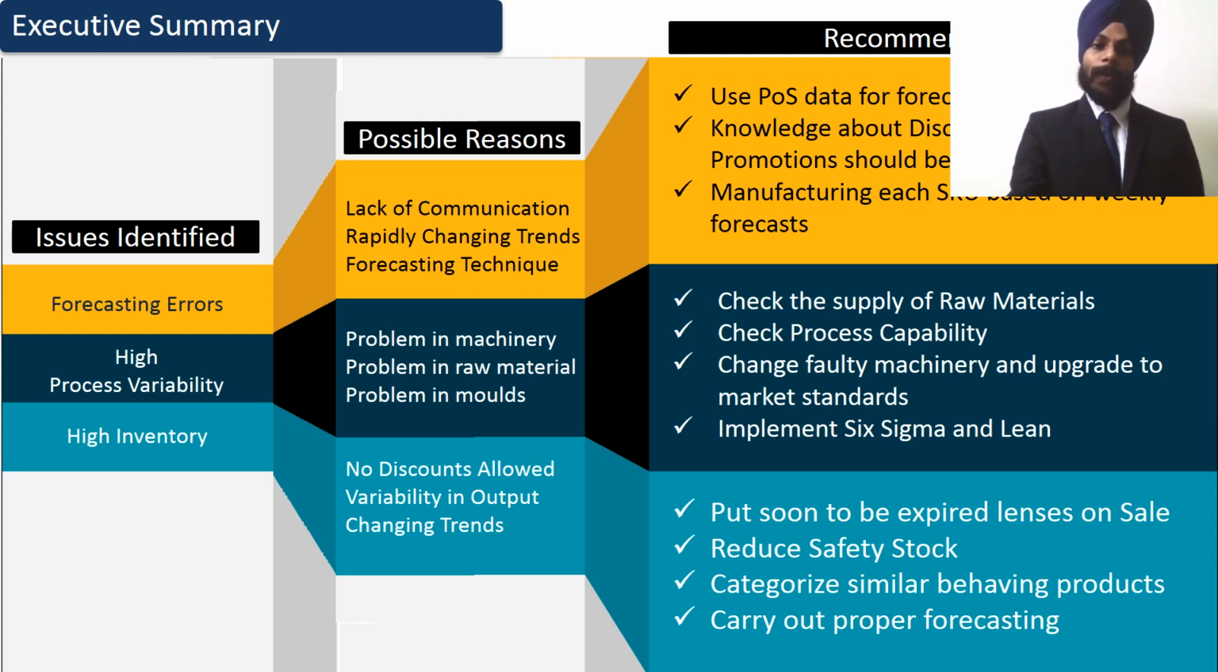Similarly, process variability could be due to problems in machinery, raw materials or molds. To improve this, we need to check the raw material supply, upgrade machinery, and also implement Six Sigma and Lean technologies. Now the reasons for high inventory could be no discounts, process or changing trends. To improve this, we suggest putting outdated items on sale and using proper forecasting techniques.